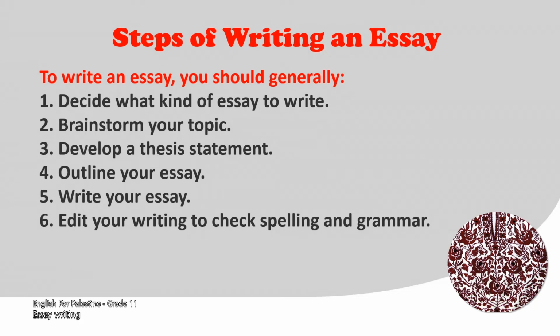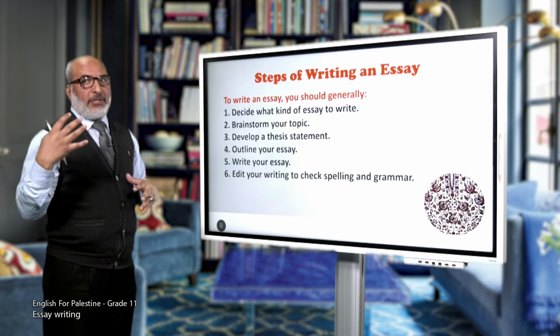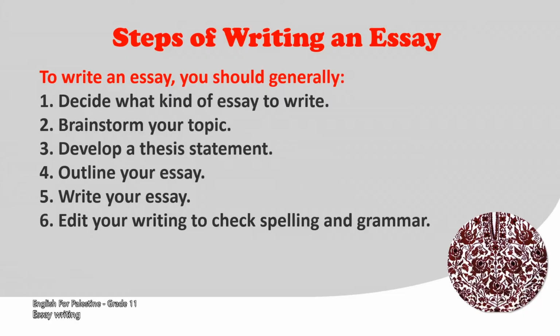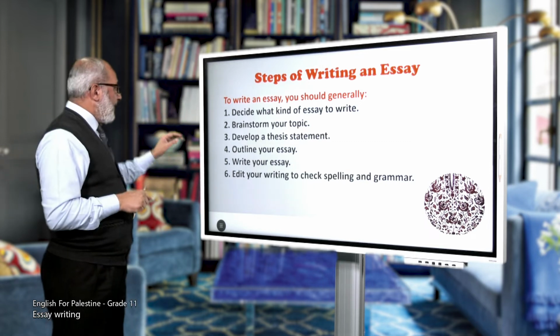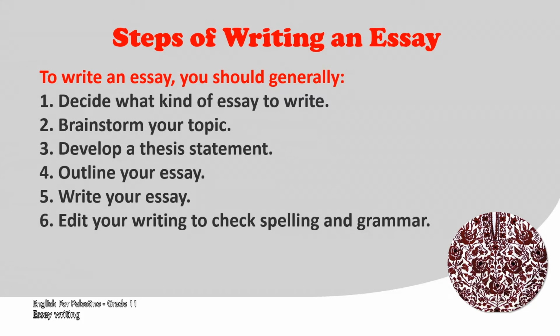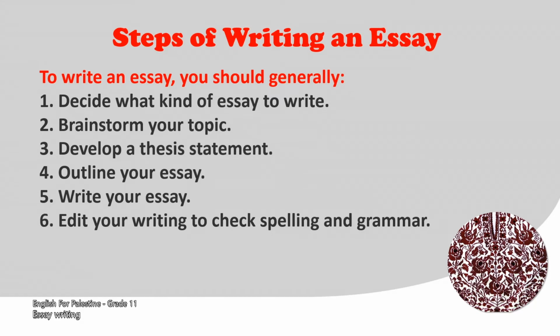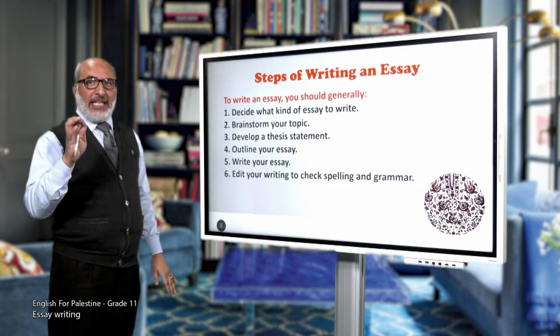Number two, brainstorm the topic. Try to write everything that comes to your mind when you hear this title or this topic. Number three, develop a thesis statement, and this is very important. This is the most important thing in our essays. Number four, outline your essay. Five, write your essay. And finally, edit your writing by checking your spelling and grammar. So these are the 6 steps for writing an essay.